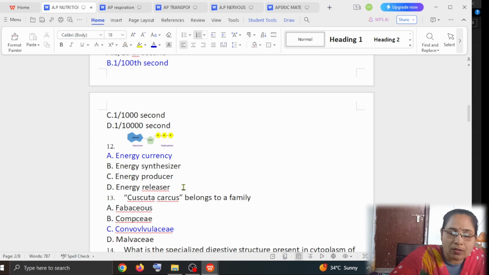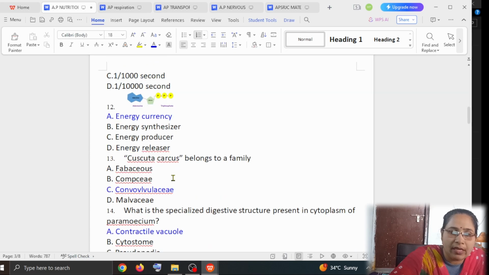Option A Fabaceae, option B Compositae, option C Convolvulaceae, option D Malvaceae. The answer is Convolvulaceae.